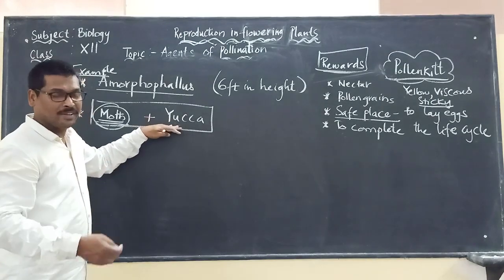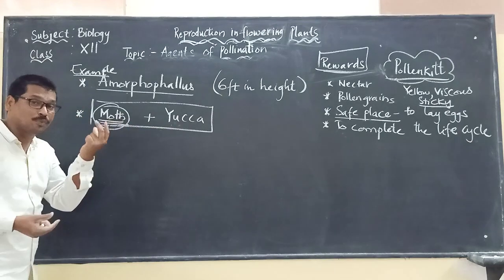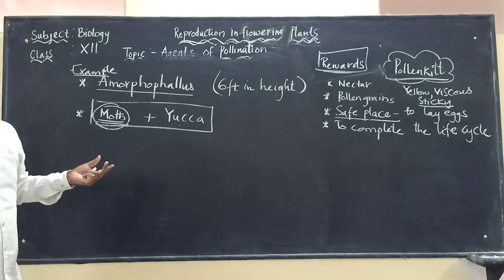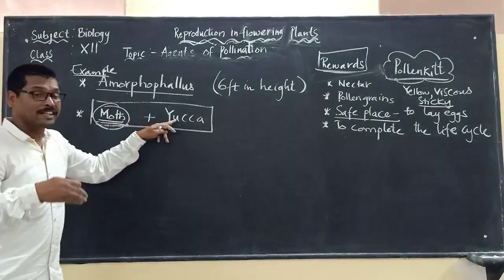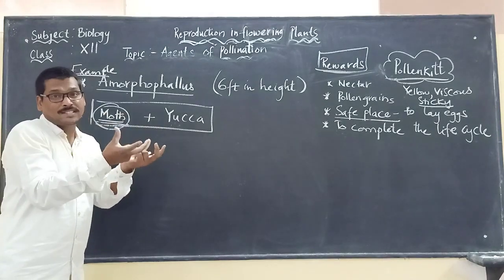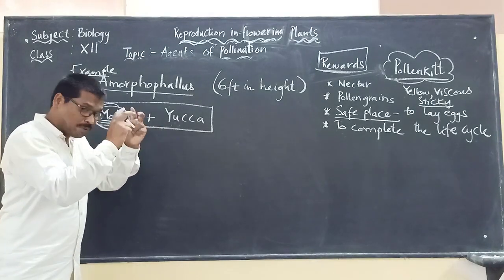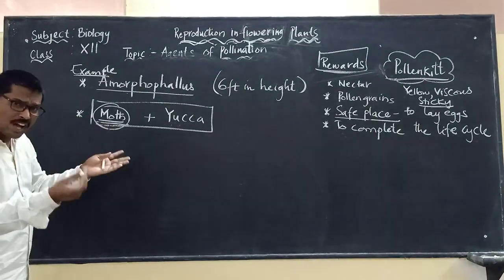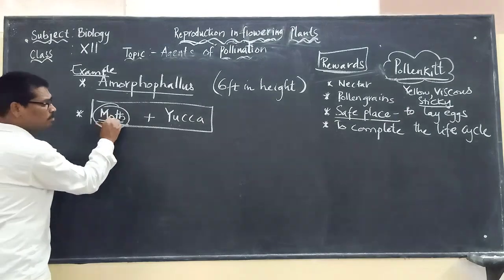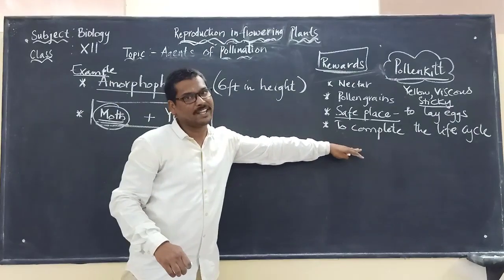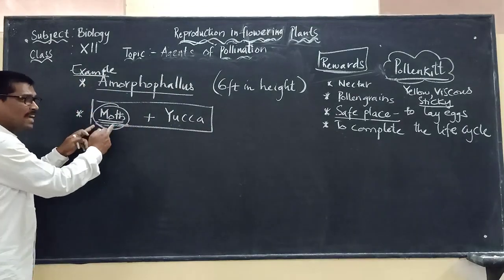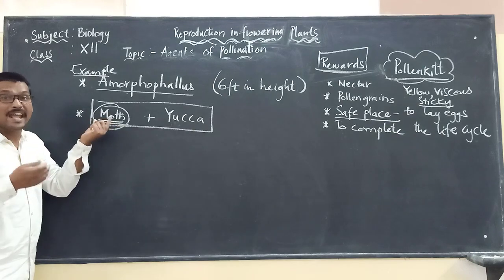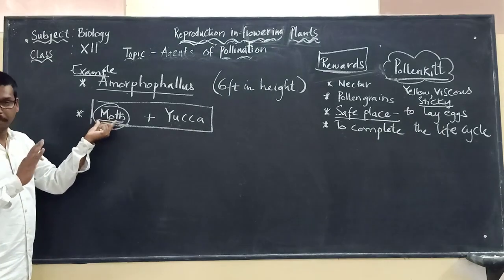Once it gets pollinated, when the ovary turns into a fruit and starts producing the seeds, the larvae of this moth will be coming outside from the fruit. So this is how there is a very close relationship between the moth and the yucca to complete their life cycles. Again I am repeating, the moth is helping with pollination and the yucca is providing a safe place for the laying of eggs by the moth.